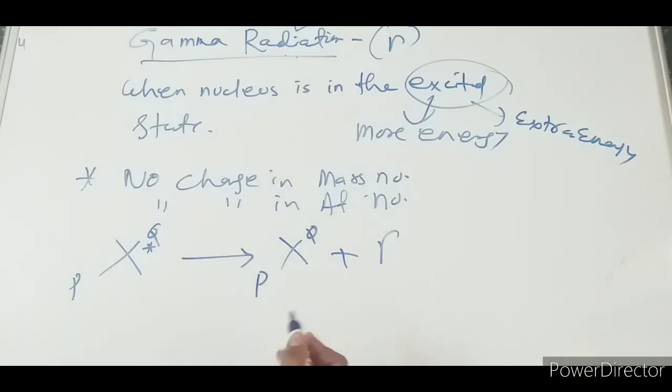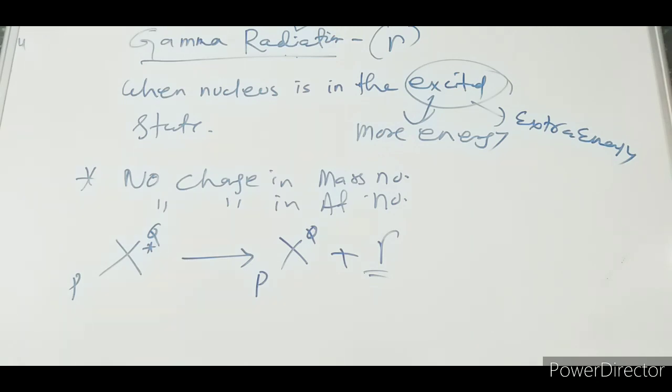This gamma radiation means it has this extra energy. In this case, gamma radiation takes away neither any mass number from the parent nucleus nor does the atomic number change.